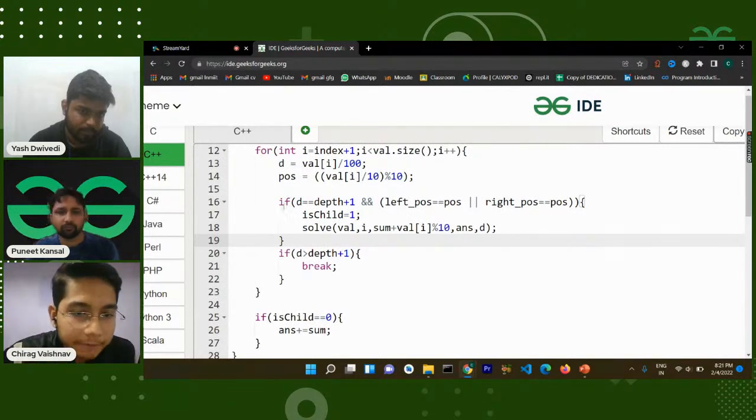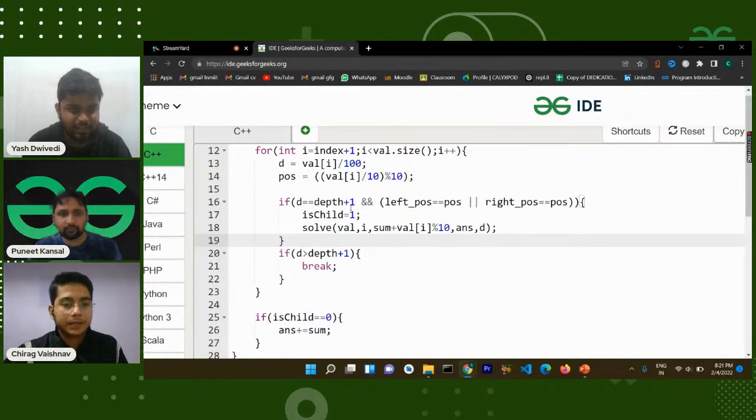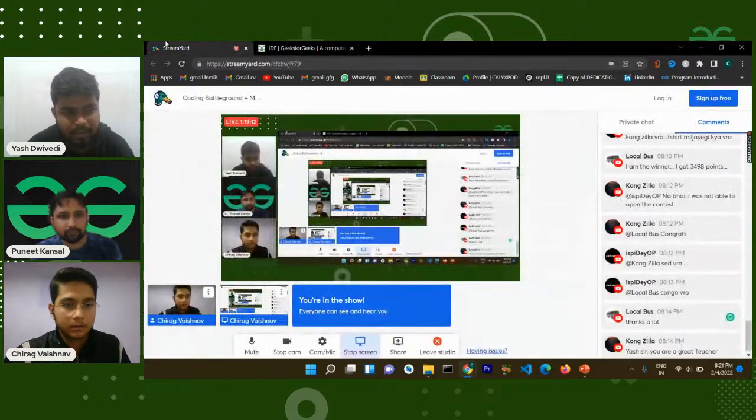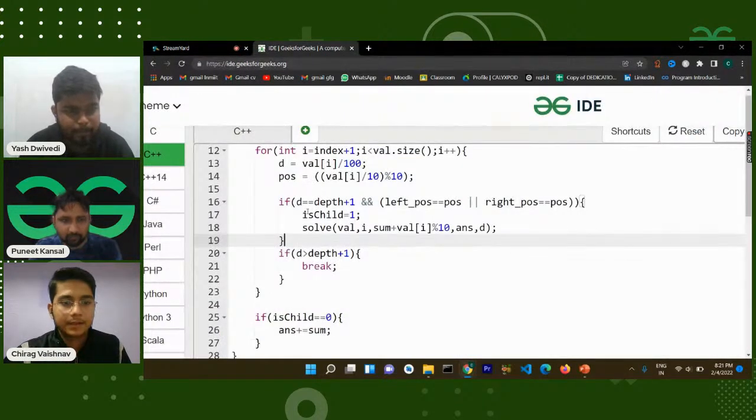Now it is being checked if d equals depth plus 1. Basically, what I explained is that depth is the level of the current node, and I am going to all the further nodes.